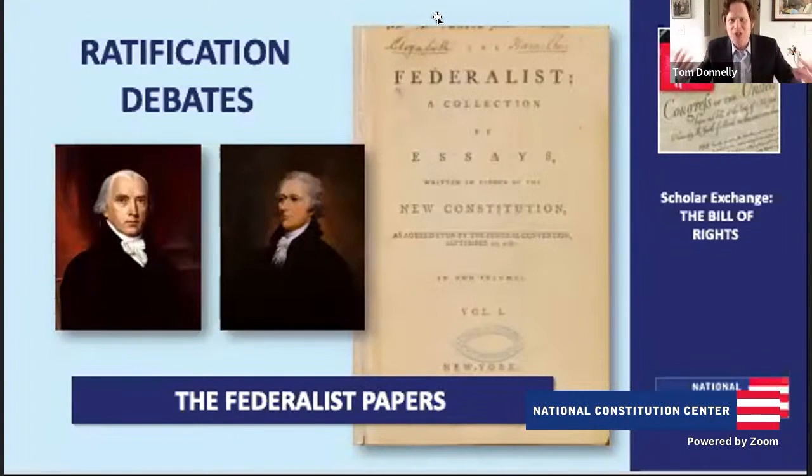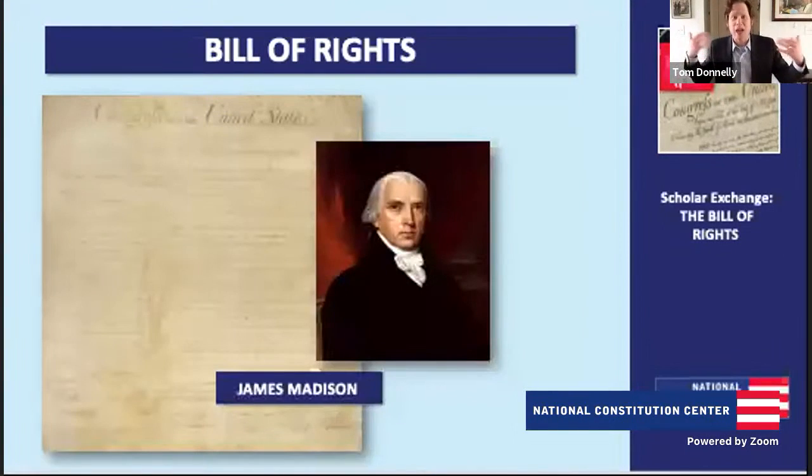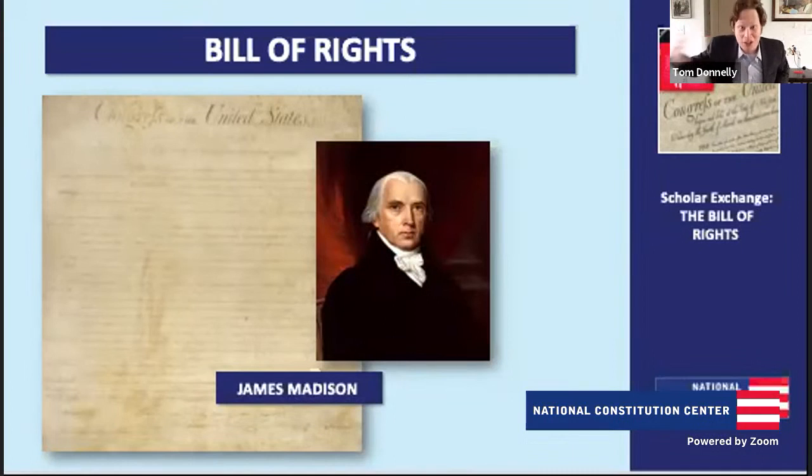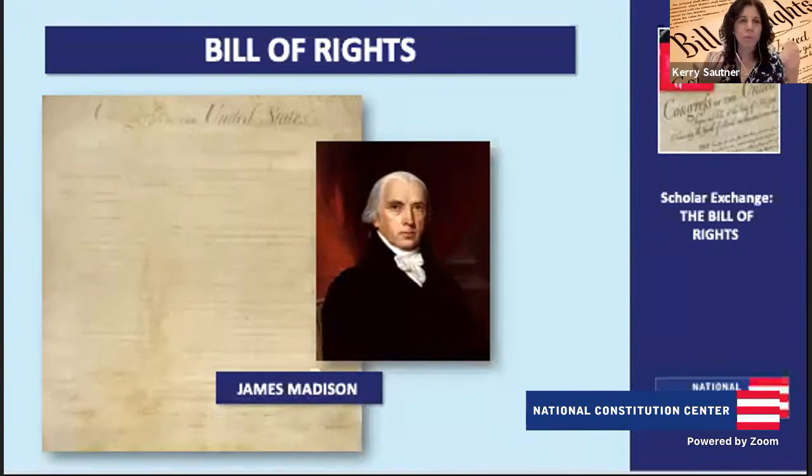But those are the series of arguments the supporters of the Constitution are giving back to the anti-federalists, as the anti-federalists are saying, no, we can't have this new Constitution, in part because it has no Bill of Rights. And I also think Jefferson was probably a little upset that he just wasn't there and involved with all these pieces. So it could be a little of that, just saying with Jefferson.